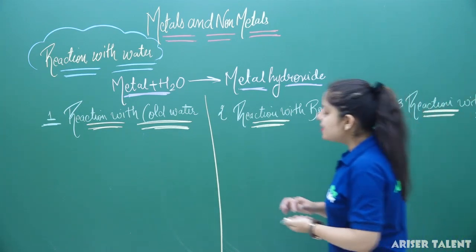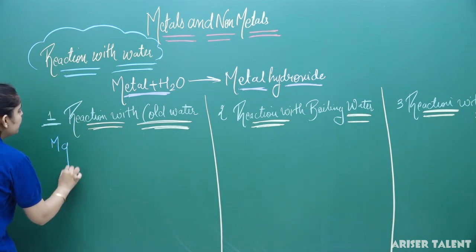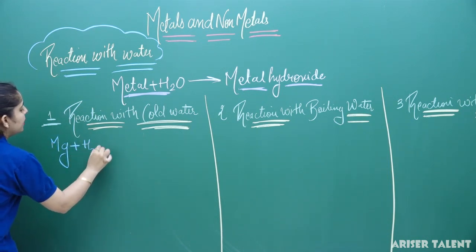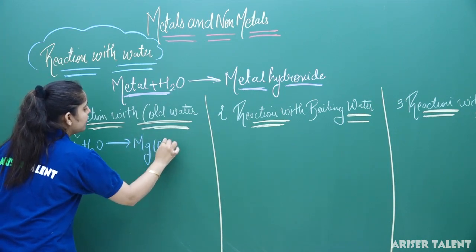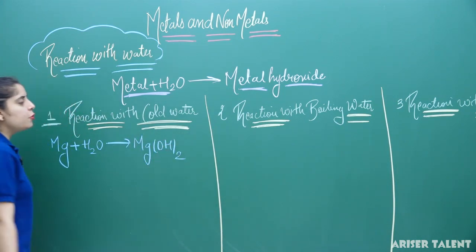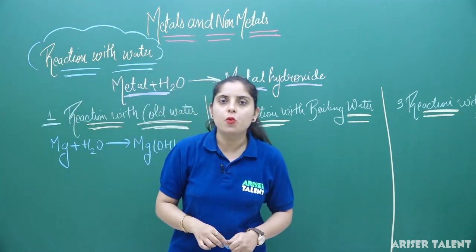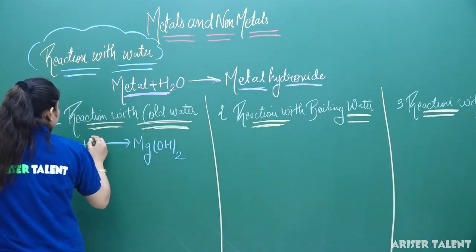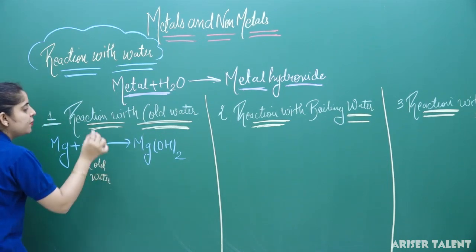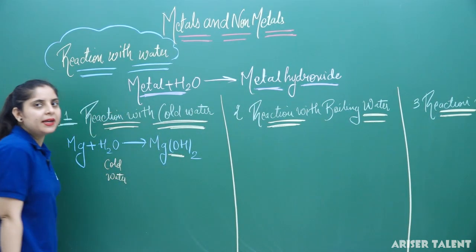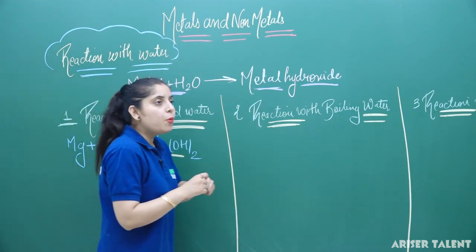The first case is reaction with cold water. In this case, magnesium reacts with cold water and forms magnesium hydroxide. Clear? There is only one metal here which reacts with cold water, and that is magnesium. So this water is cold water, and you can see that the product formed is magnesium hydroxide. The OH group is known as the hydroxide group.